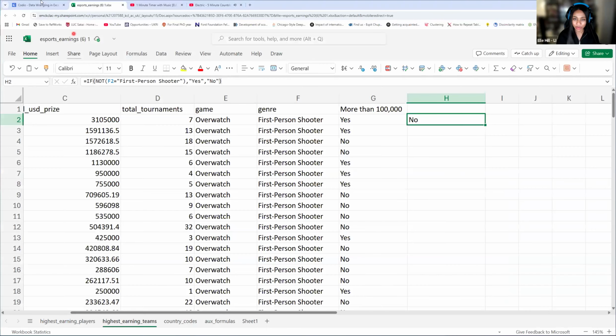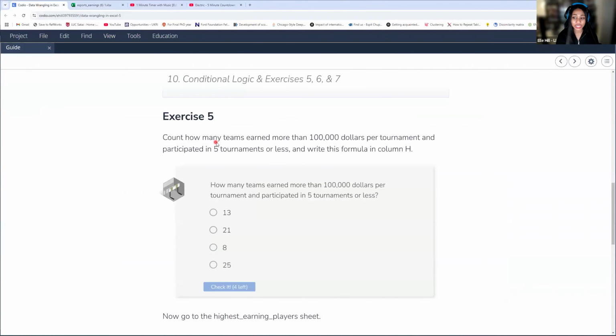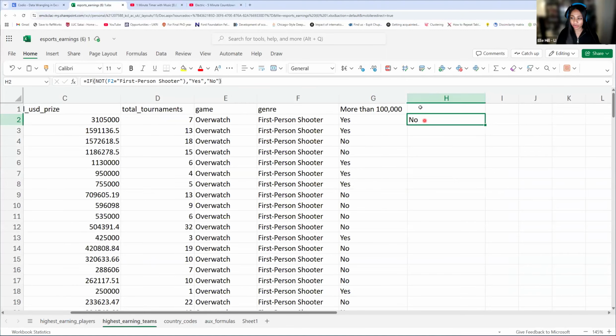So this question, as a recap: how many teams earned more than $100,000 and participated in 5 tournaments or less? Because we have 2 conditionals, we need AND. They're making a lot of money in very few tournaments. So let's figure this out. This is just one of the many ways that you can do this.